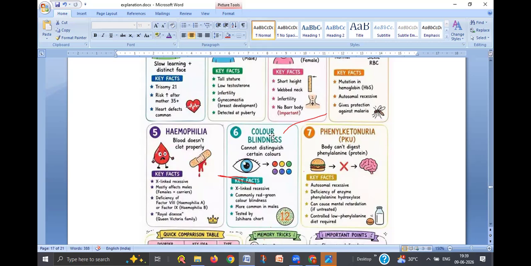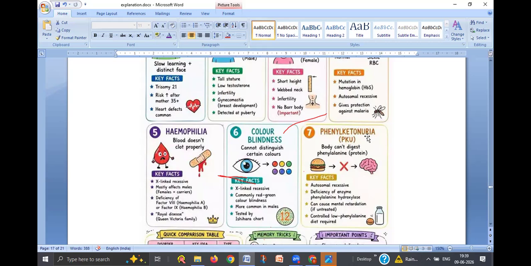Next, one more disease, color blindness. That is, one cannot distinguish certain colors like red, yellow, and green. These colors cannot be distinguished. They also don't know that unless there is a test. Usually in the army, they test this one by one chart. So it is X-linked recessive. Again, this color blindness is also mostly seen in males only.